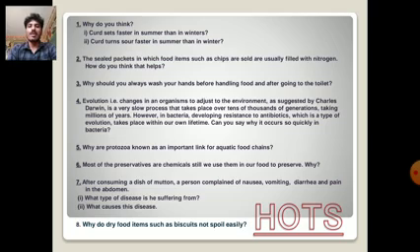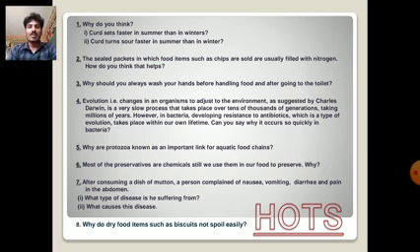And the fourth one is evolution, that is, the change in an organism to adjust to the environment, as suggested by Charles Darwin. It is a very slow process that takes place over tens of thousands of generations, taking millions of years. However, bacteria developing resistance to antibiotics, which is a type of evolution, takes place within our own lifetime. Can you say why it occurs so quickly in bacteria?